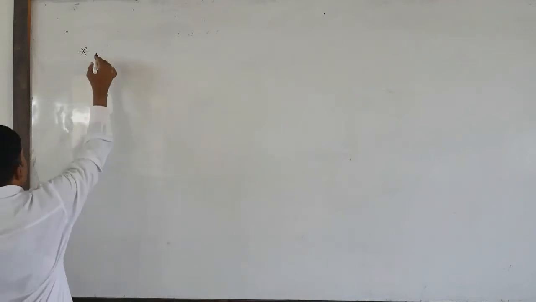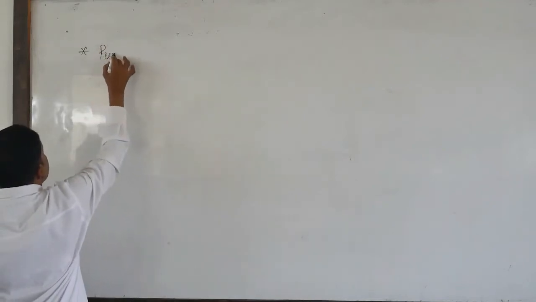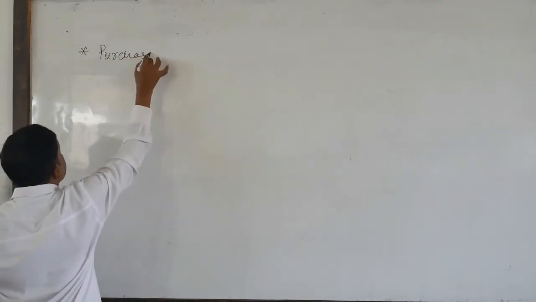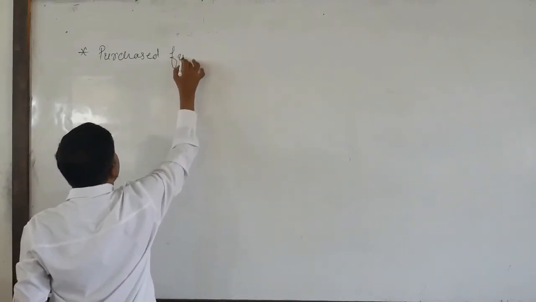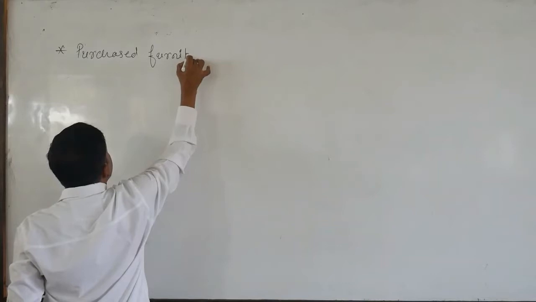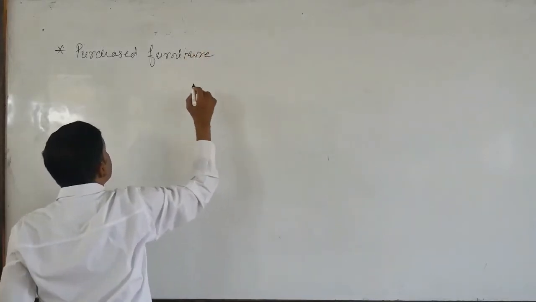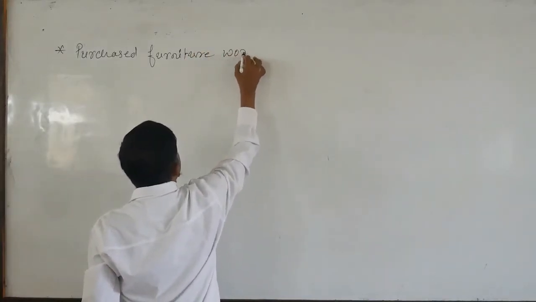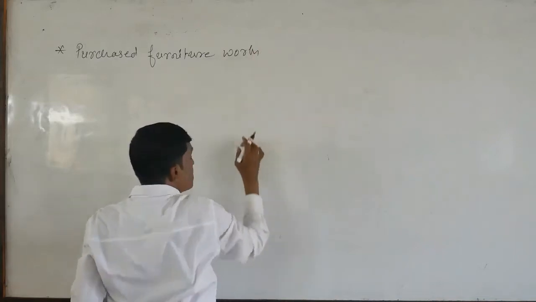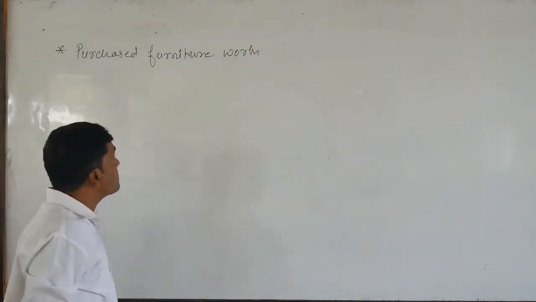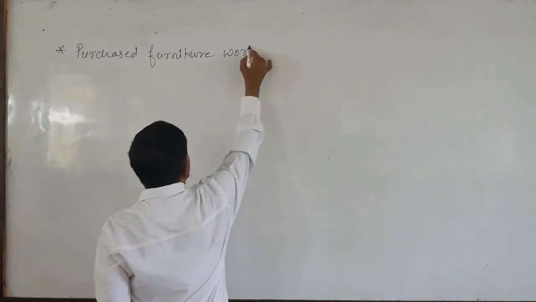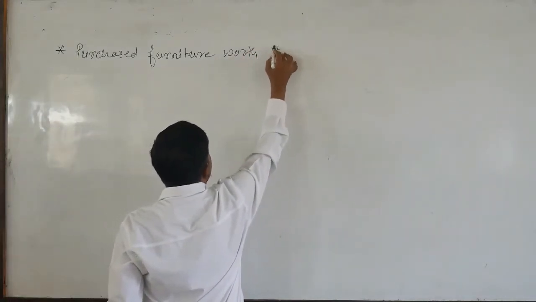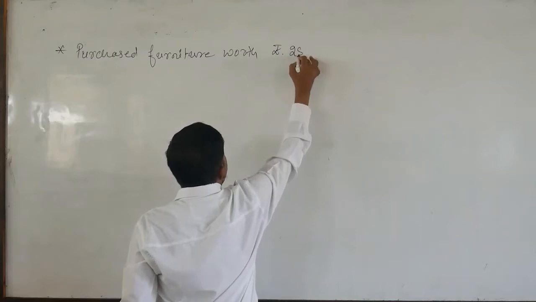Purchased furniture worth rupees 25,000.